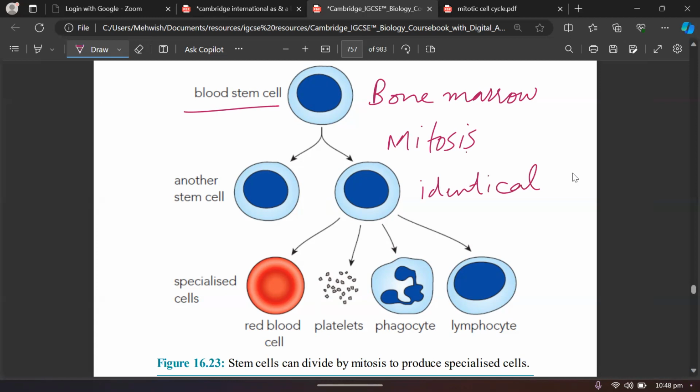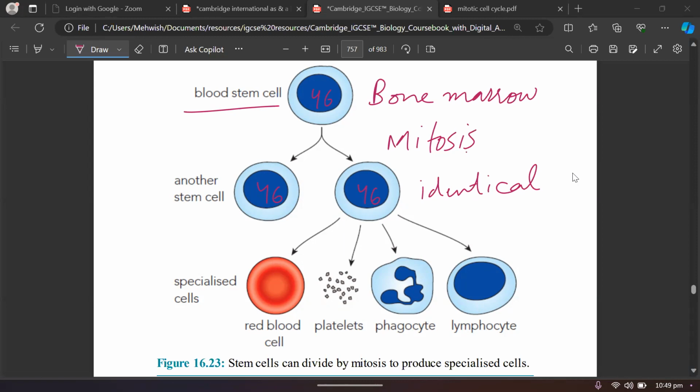For example, if we talk about humans, there are 46 chromosomes present in the stem cell, and when they replicate and make copies, we can say that they can produce identical cells with the same number of chromosomes, right?